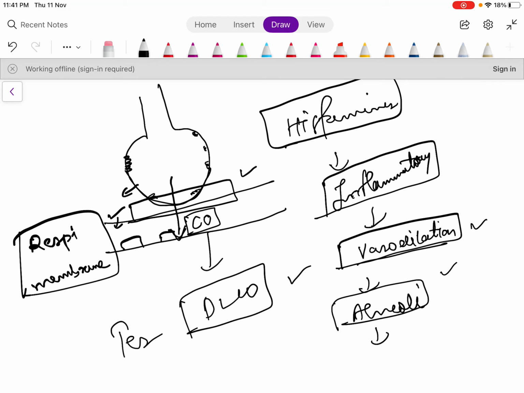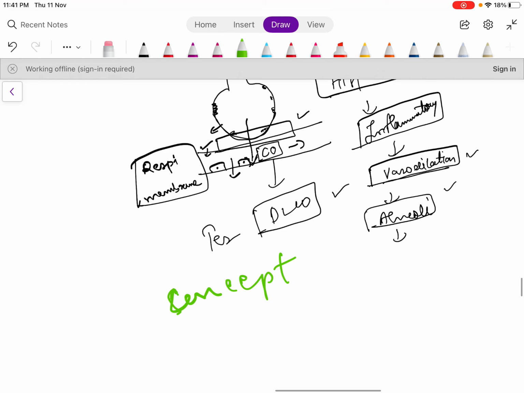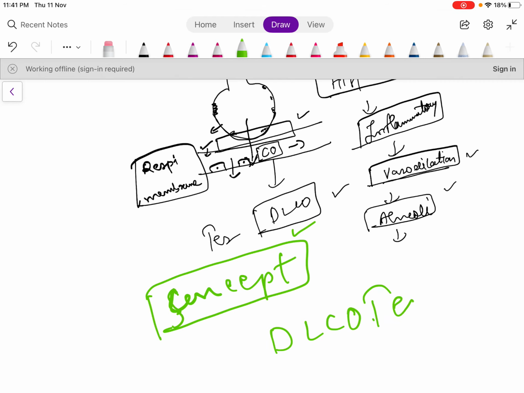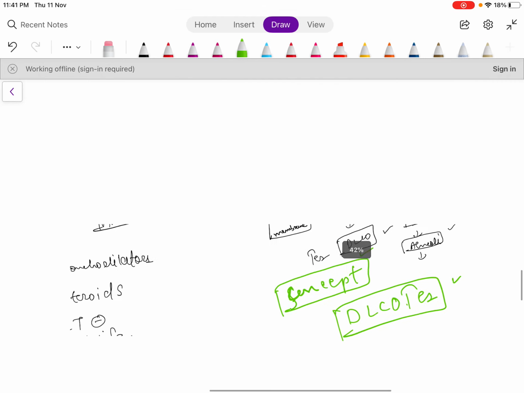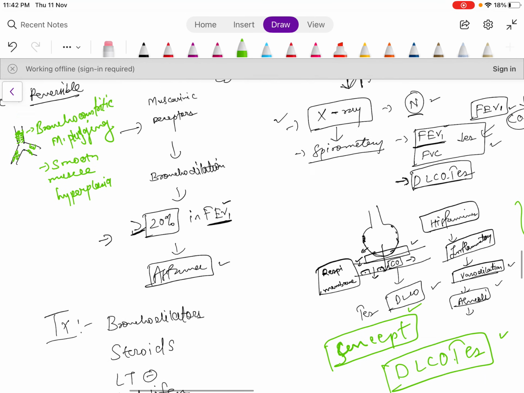There will be increased space between the endothelium of the vessels, so more carbon monoxide will enter the blood. In this way DLCO will increase. So this is the concept behind the increased DLCO. Many times students find it difficult to understand why DLCO is increased, but this is the main concept behind it. I hope this will be easier for you to remember.